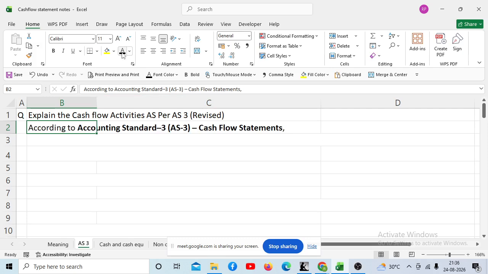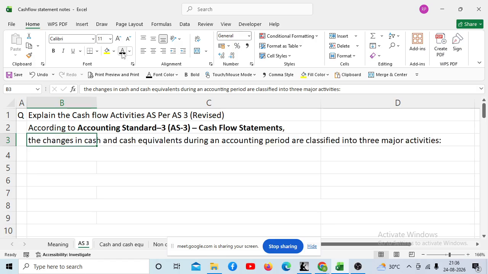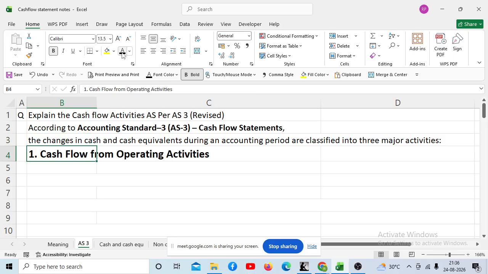Okay. So see, according to Accounting Standard 3, that is AS3 revised, the changes in the cash and cash equivalent during the accounting period are classified into three major activities, as I told you. The first one is cash flow from operating activity. What do you mean by cash flow from operating activity?